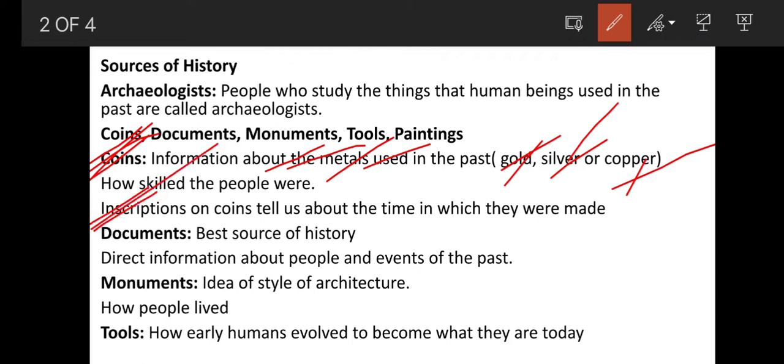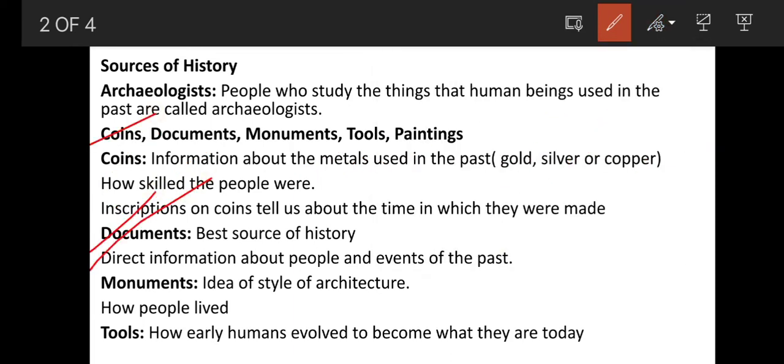And what are inscriptions? Inscriptions on coins tell us about the time in which they were made. So from coins we get information about history. On coins there are different kinds of inscriptions, some written, or there are some drawings found on the coins. From those inscriptions we get information about the time, that is, when those coins were made. So I hope you understood about coins.